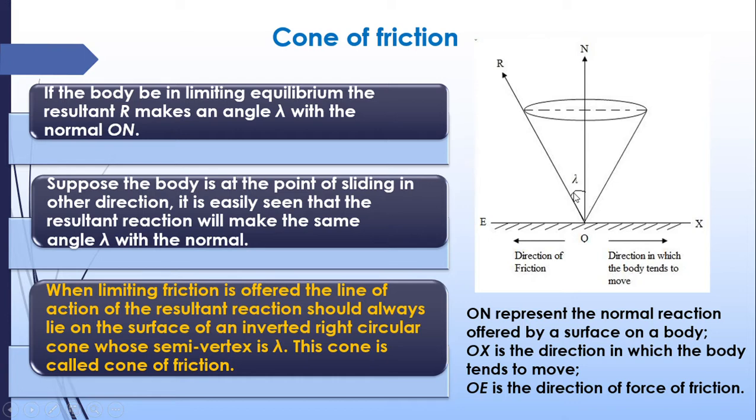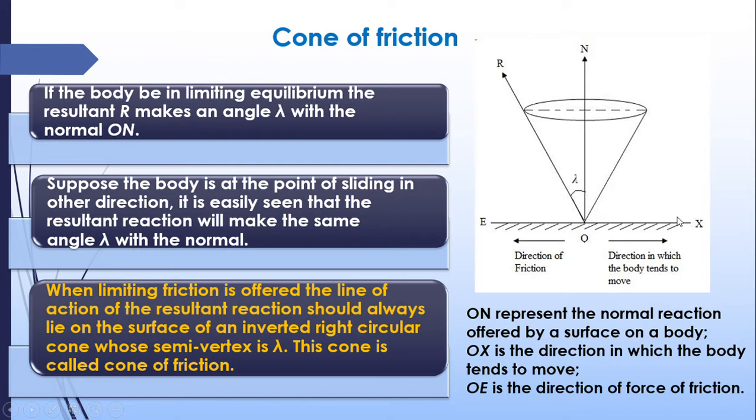And when the limiting friction is offered, the line of action of the resultant reaction should always lie on the surface of an inverted right circular cone whose semi-vertex angle is lambda. This cone is called the cone of friction. What it means is, at this point the body is not moving, so it will be in equilibrium.